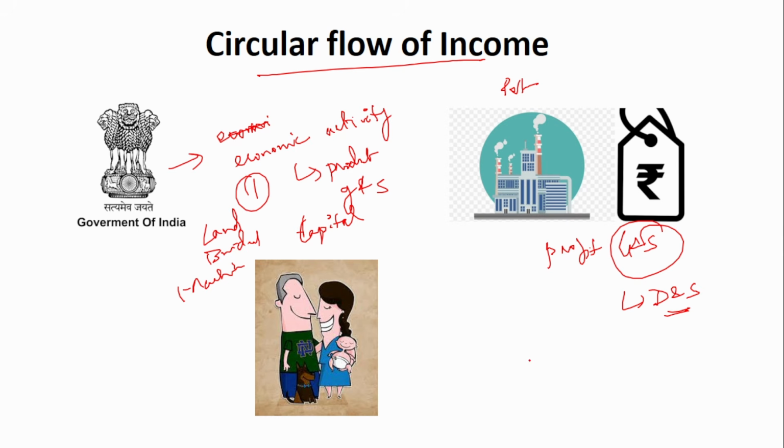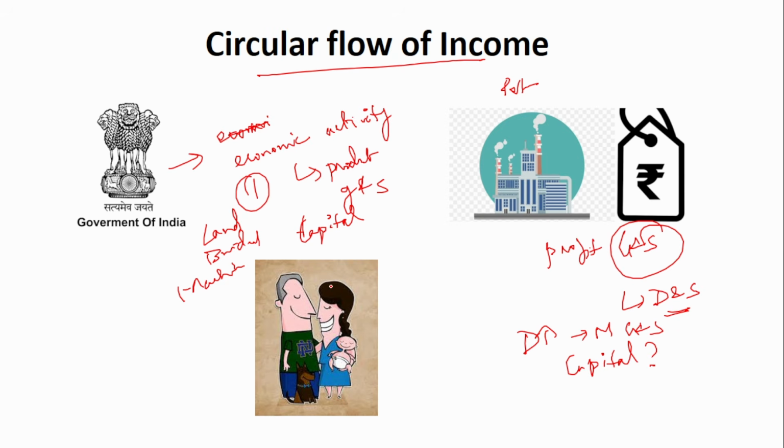So to meet the demand, one should produce more goods and services. If the demand is high in the market, then eventually more goods and services should be created, right? For creating more goods and services, again what is required? Capital is required. So again here also the private player requires capital.